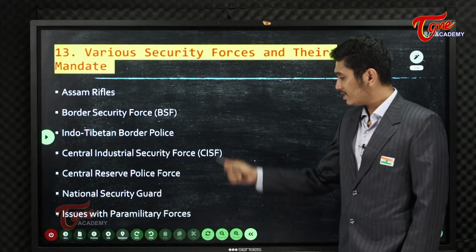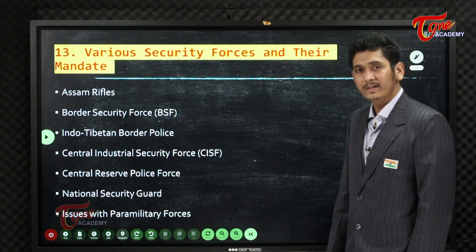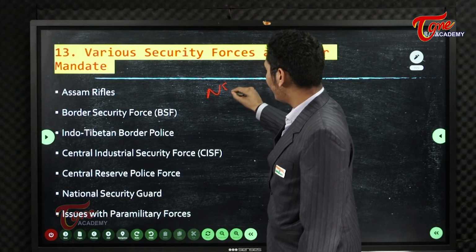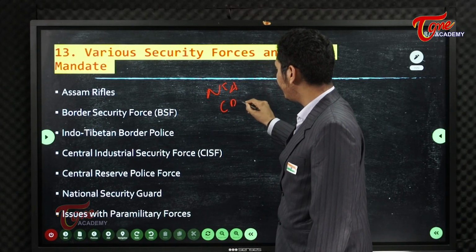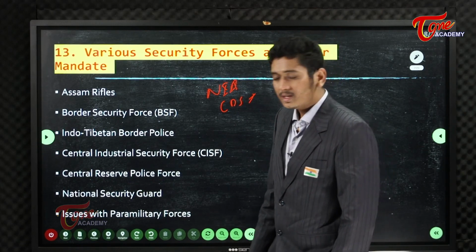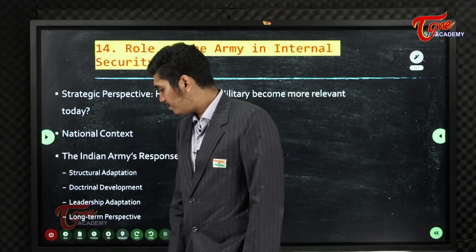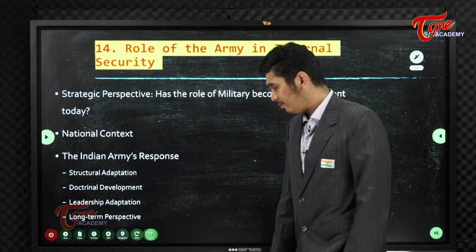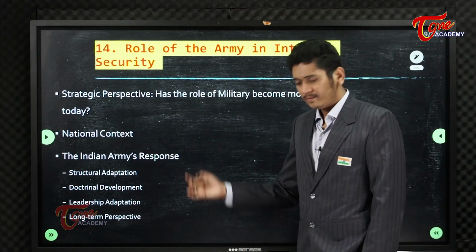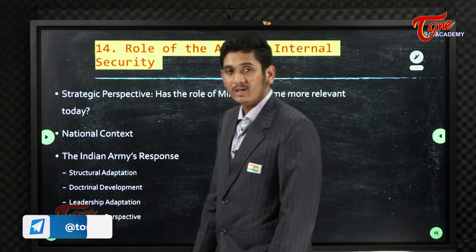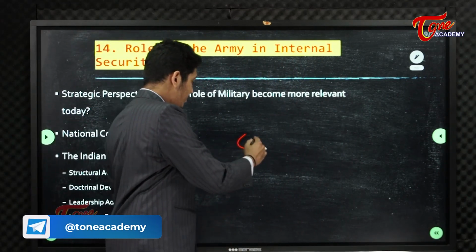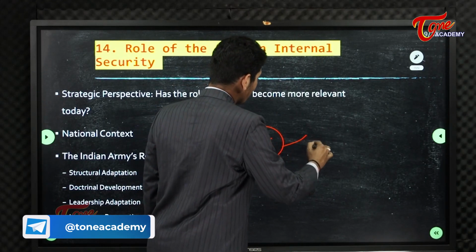Various security forces, as I said to you, all the forces that I have written. The newly formed bodies like NIA, you will also know about CDS, National Investigation Agency and Chief of Defence Staff. One will also know about what is NSG, how they are sometimes called black commandos. Role of army in internal security, what are the different changes the army has brought. In this topic itself, we will learn about the CDS. Okay, after the Kargil Review Committee.